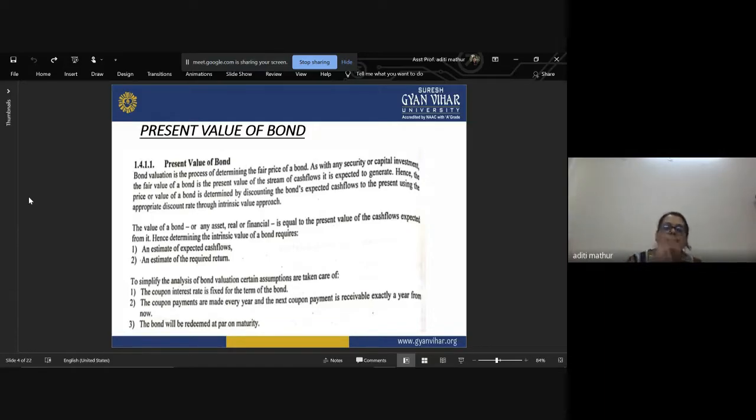It will be redeemed at par. That means if the face value of that security was 5,000, it will be redeemed at 5,000, not at 5,001, not at 4,999. So these are the three important assumptions which we have to take into consideration before we learn how to calculate the present value of a bond.